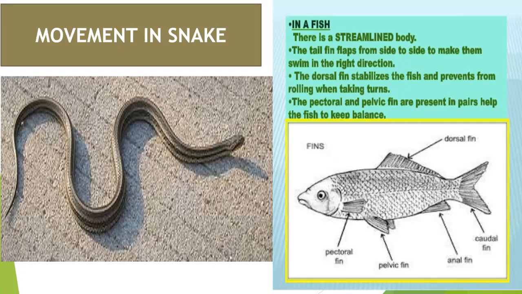Every animal has some movement organ. By using that, they are able to move from one place to another place. First, we will discuss the movement in a snake. The body of a snake is long and cylindrical. It has a long and flexible backbone, which makes its body bend easily and form a loop.